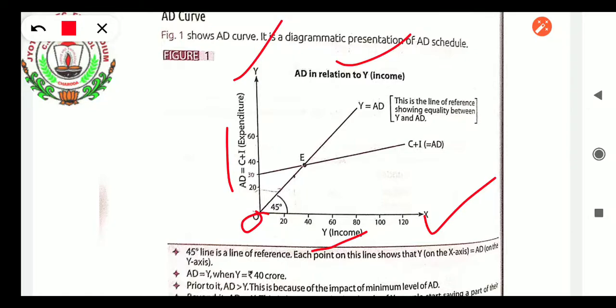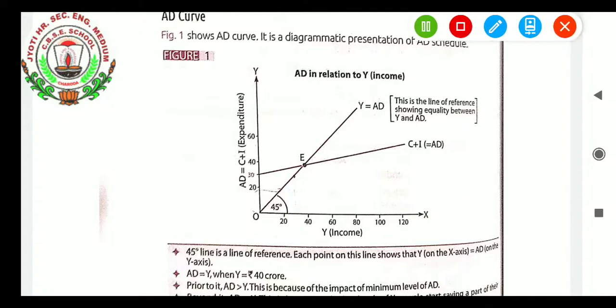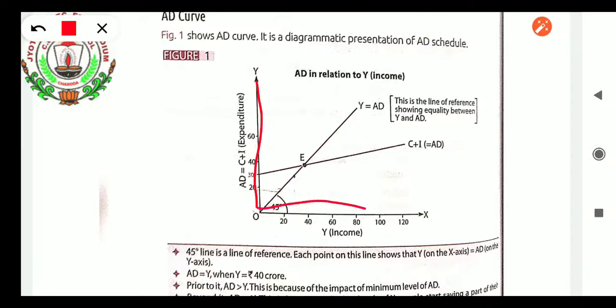See here, this angle is 90 degrees. Now bifurcate this angle equally into two equal parts. That will be 45 degrees, since half of 90 is 45. Why are we taking income? It is a general rule: aggregate demand will be equal to y, the income. This must be a line of reference showing equality between y and aggregate demand.